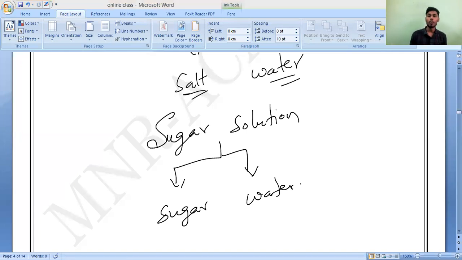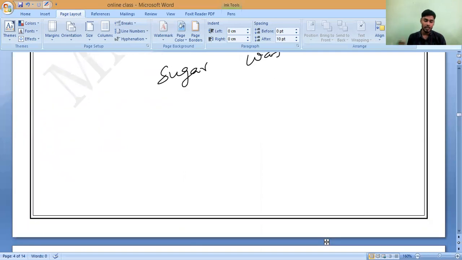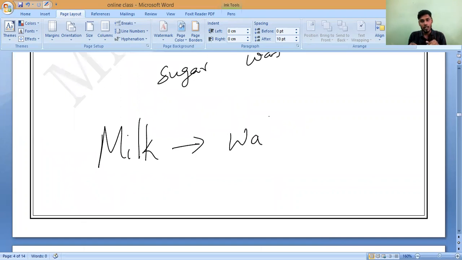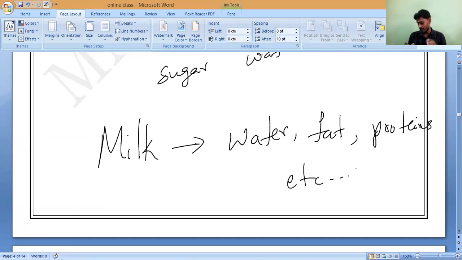Suppose you take milk. Milk is also a mixture. Will you accept it? Yes, sir. Milk is a mixture of what? Milk contains water, fat, and proteins. Understand? Milk contains some other things etc. also.